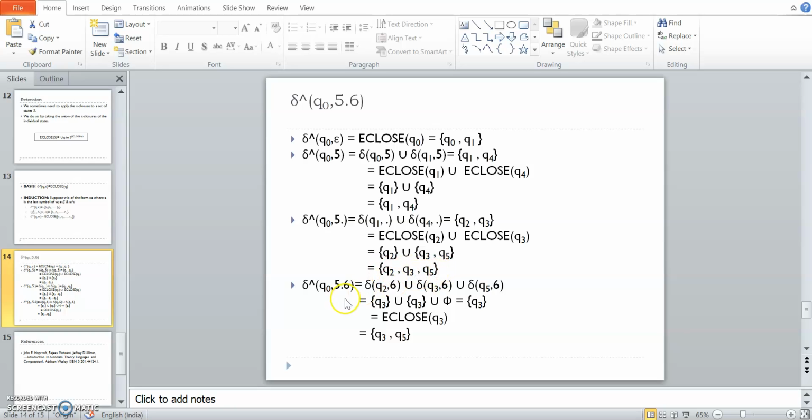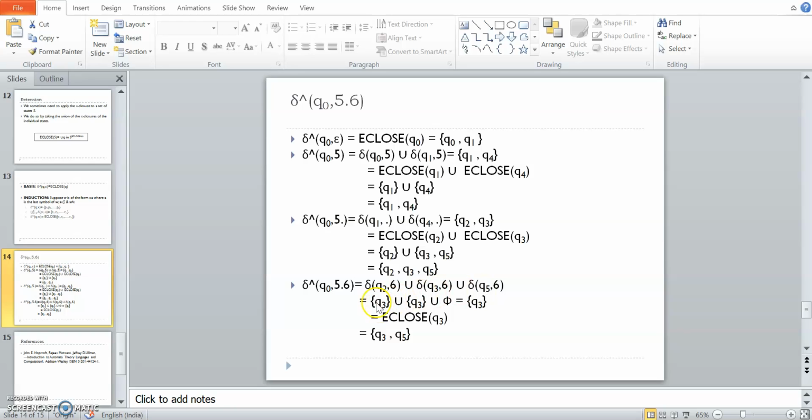Now on this I have to find the next symbol 6. So the extended transition function of Q0 on 5.6 is, because 6 is the last symbol, we divide this string in the form xa. So x is now 5 point and a is 6, the last symbol read. Already we read till 5 point, and till there we got Q2, Q3, Q5. Now find the transition functions of all of them on 6 and take the union. It means transition of Q2 on 6, transition of Q3 on 6 and Q5 on 6, all union.